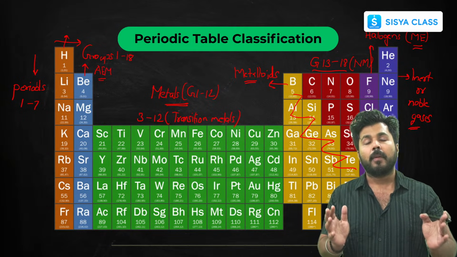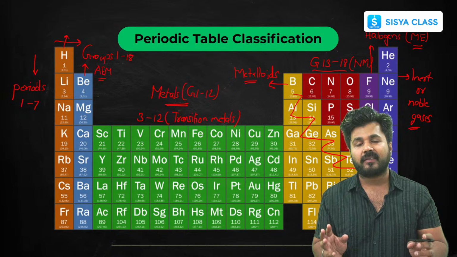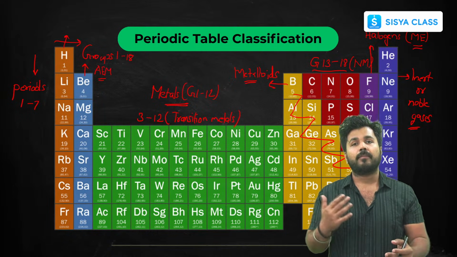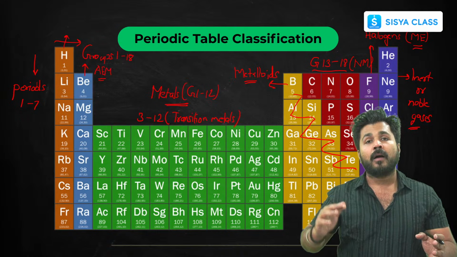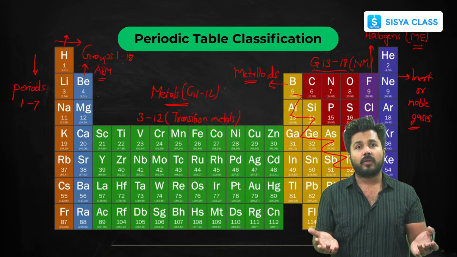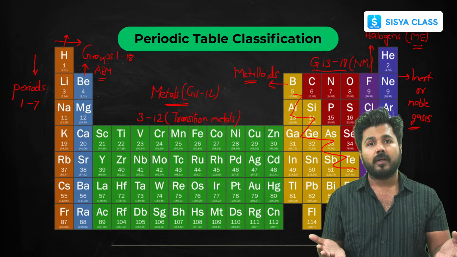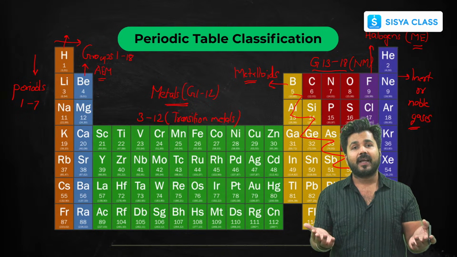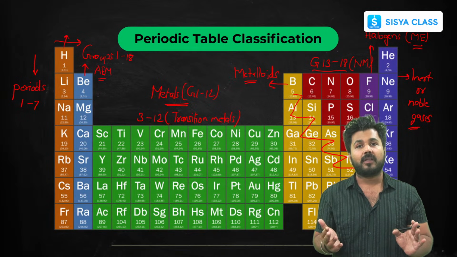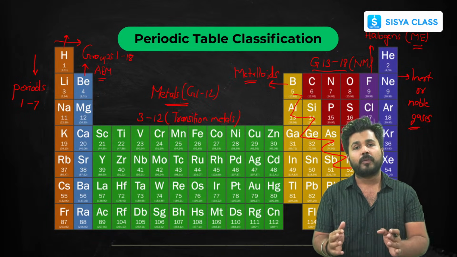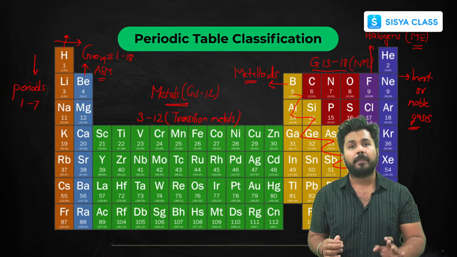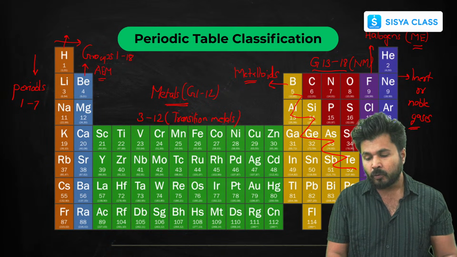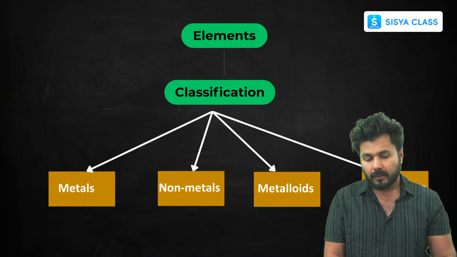So they possess some of the properties of metals and some of the properties of non-metals. These are basically used in semiconductors, for making semiconductor chips, in the communication sector, and there are so many more uses of these metalloids, as we will be seeing. These are also used in making alloys. We'll be seeing it further in the chapter.